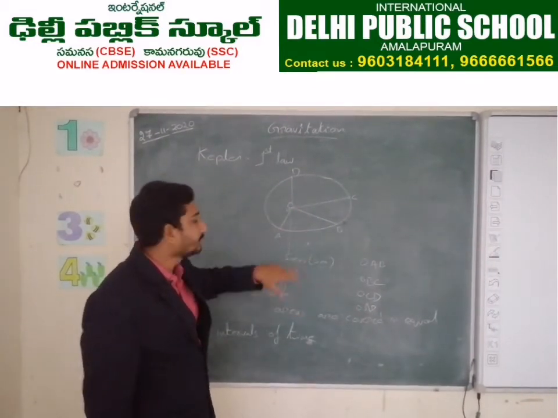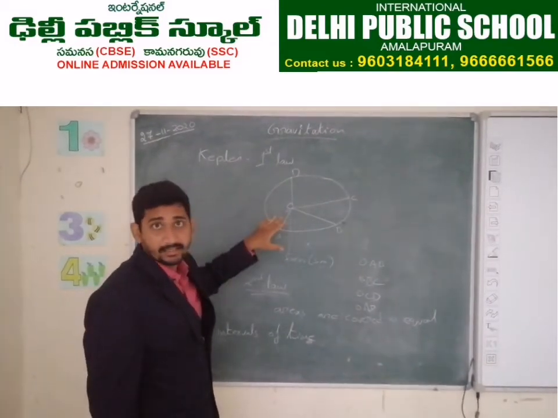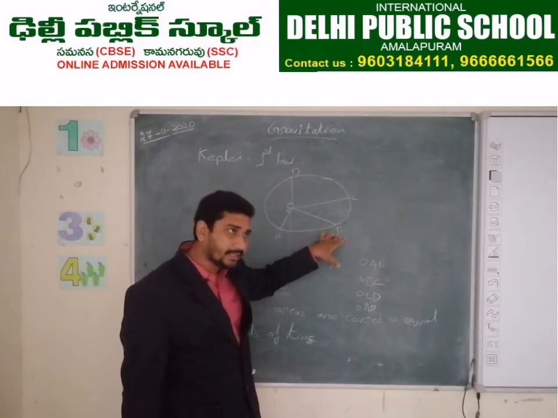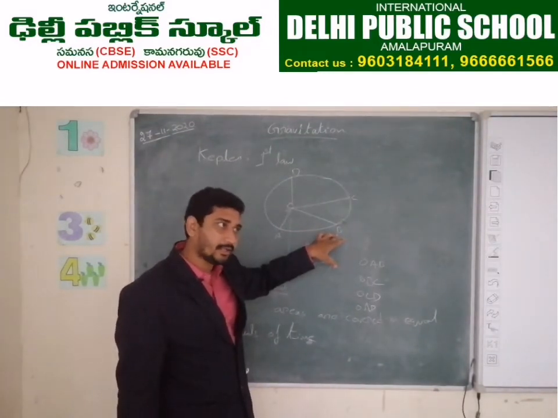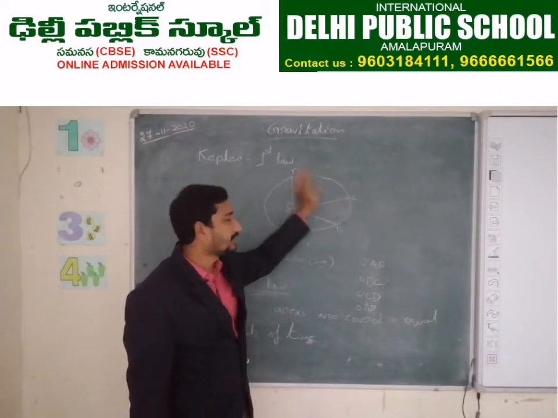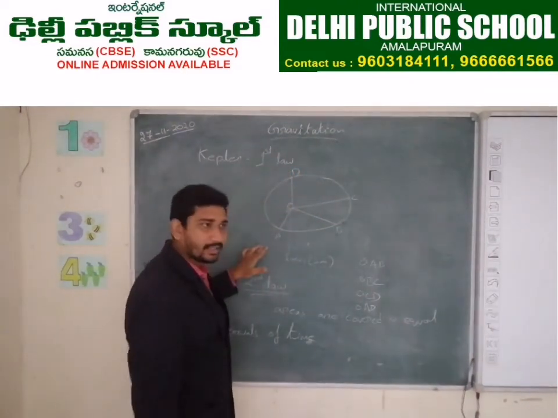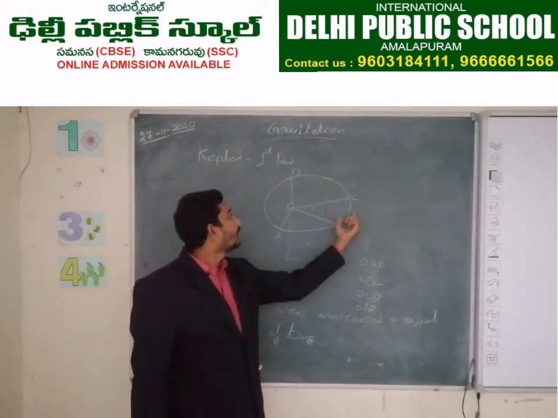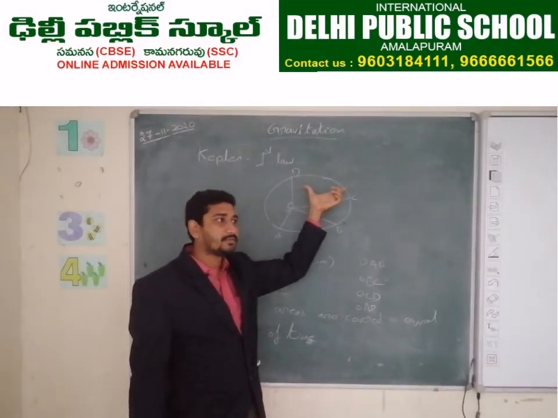Equal intervals of time means, see here, the time taken by the earth to reach from A to B, from B to C, from C to D, and from D to A are all the same. But here the distances are different. How is it possible? Why?